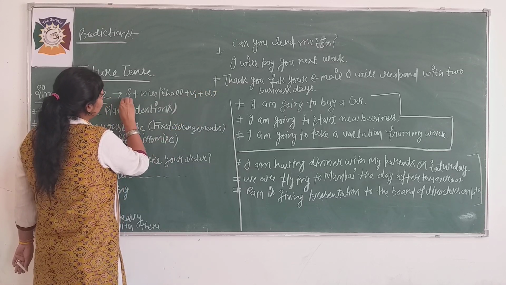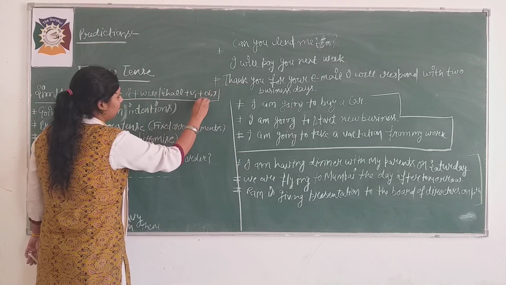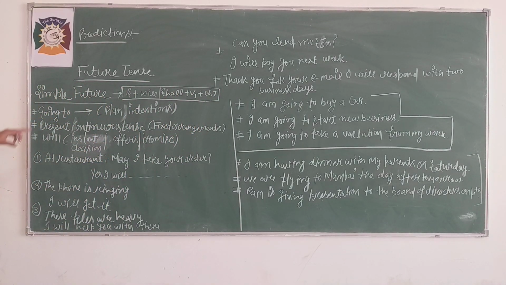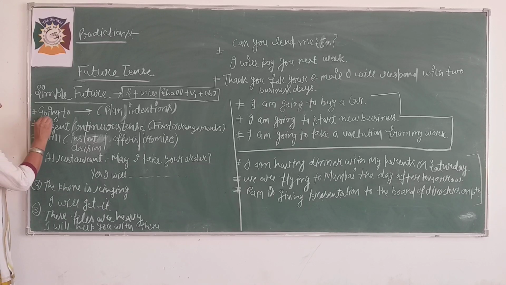It is right, no problem here. But to show simple future we use three things, beta. These are going to, present continuous tense, and will. These are the three things which we use to show our future tense. Where we use these things should be clear to us.